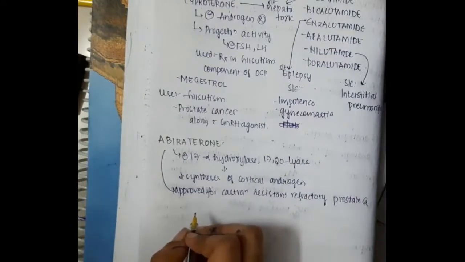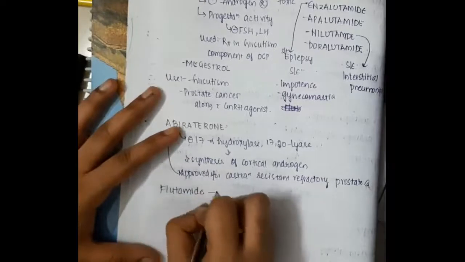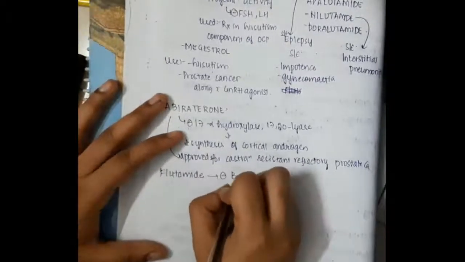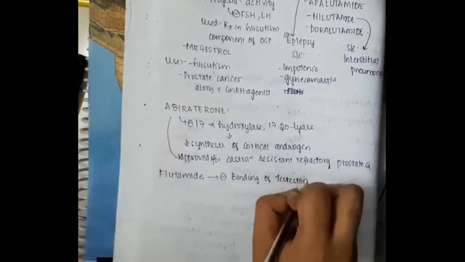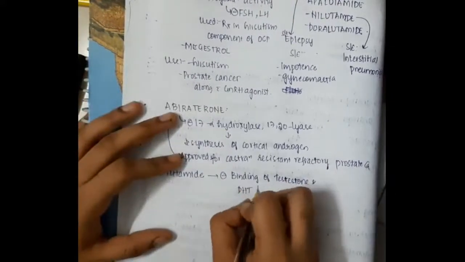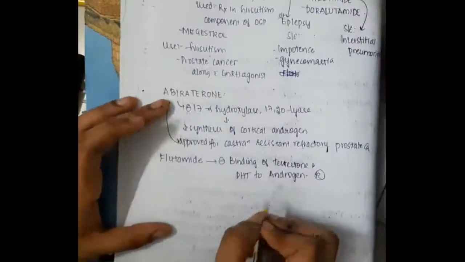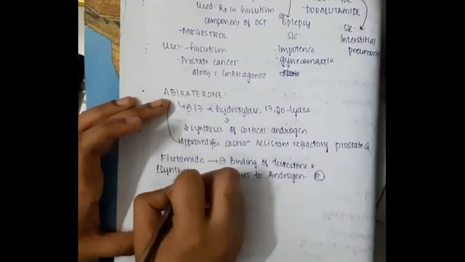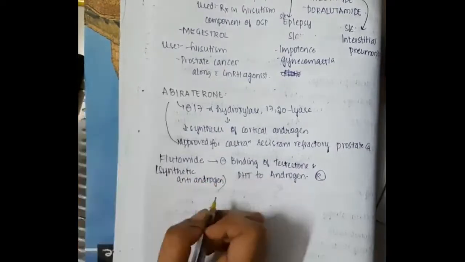One important point we will learn about flutamide. This flutamide is a synthetic anti-androgen which we have already seen, and this will inhibit the binding of testosterone and dihydrotestosterone to androgen receptors. Even all the anti-androgens will inhibit the binding of testosterone to its receptors.